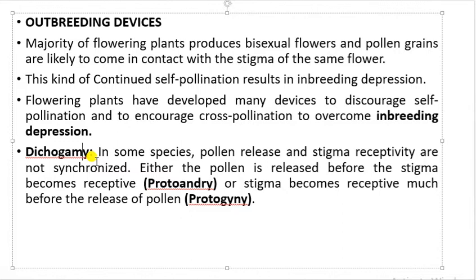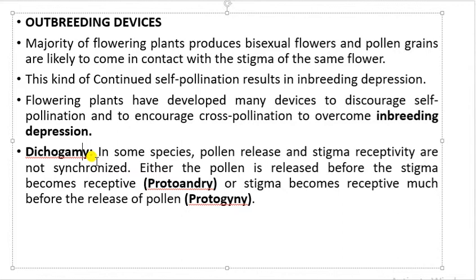As a result, sometimes the pollen will mature first and stigma remains unmatured, or vice versa, that pollen remains unmatured and stigma matures first. As a result, self pollination cannot take place and fertilization will not take place. So either the pollen is released before the stigma becomes receptive. So this is one case where pollen matures and gets released from the anther, but on the other side stigma has not become receptive, it has not matured.